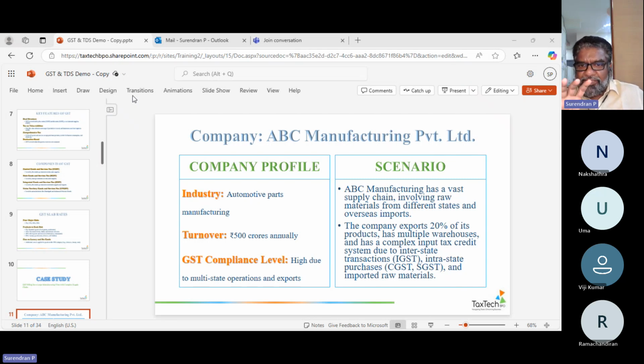This is the complexity of the business, because you have to understand first how the company is situated and what sort of products and services they are into. Number 3, what sort of taxation they might fall into. Number 4, how do we guide them into the right proportion of the taxes? This is where we have to be very careful, and that is what our classes will give you in a very explanatory way.